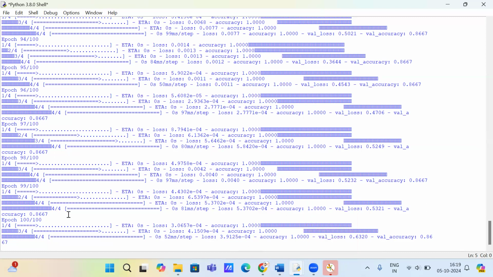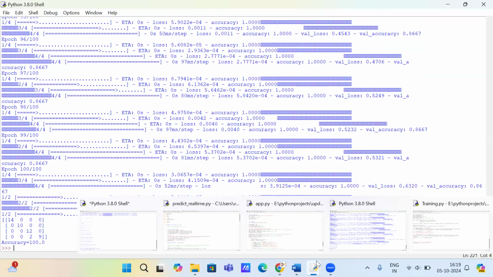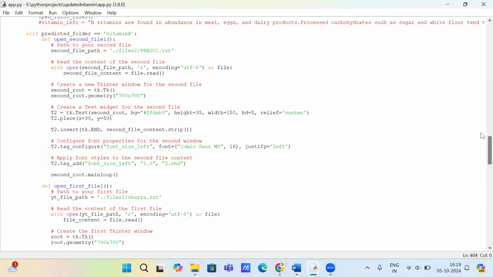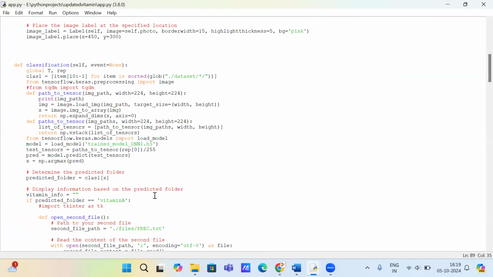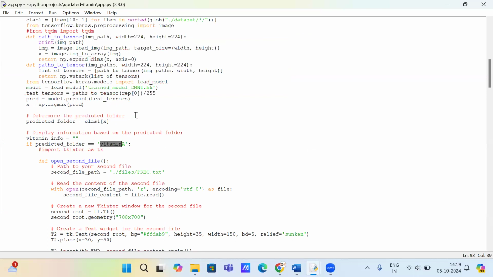After completion of 100 iterations, we will get the accuracy, validation accuracy, and validation loss, with the graph of train and validation. Now we can check the testing code. Here we are loading the model once the training is completed, and here we are predicting the deficiencies. Based on the deficiency, we will get the characteristics and precautions.